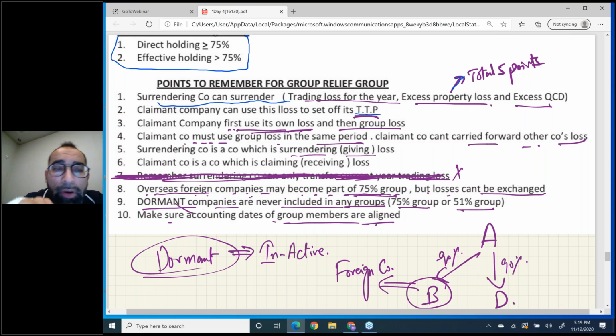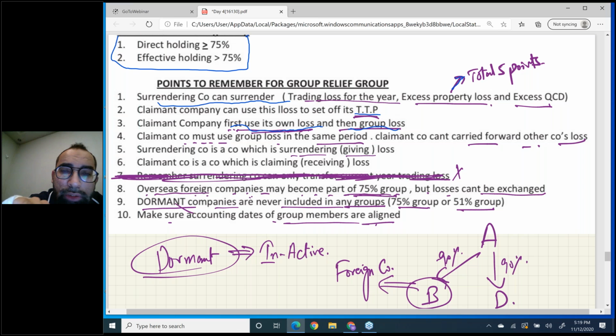Now, third point. This is very important. The claimant company first uses its own loss and then group loss. What does it mean? First, you have to eat your own food and then your brother's food. So what if the claimant company has some losses of its own as well, plus it has taken some loss from its brother? First it has to use its own loss. Okay, don't forget.